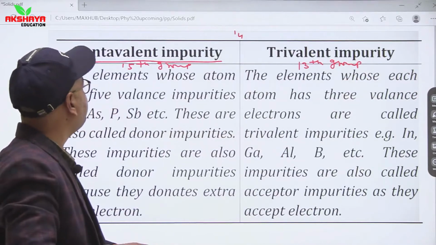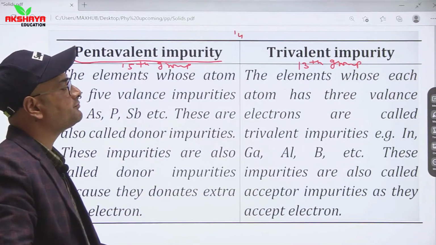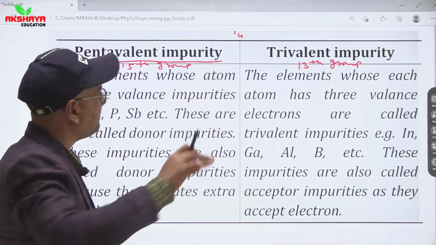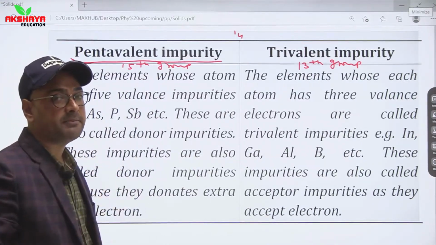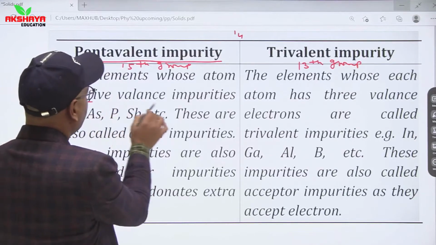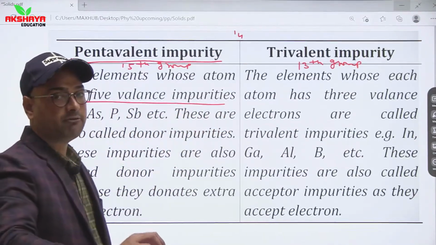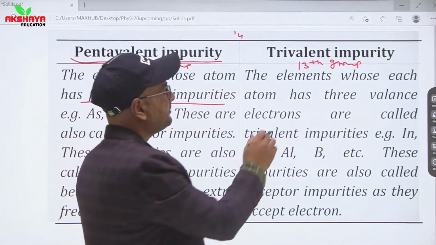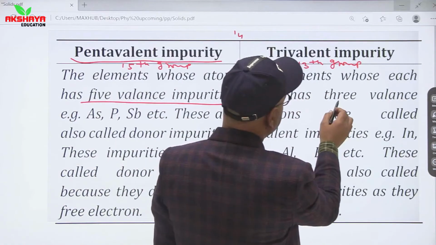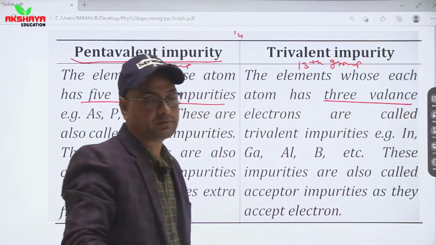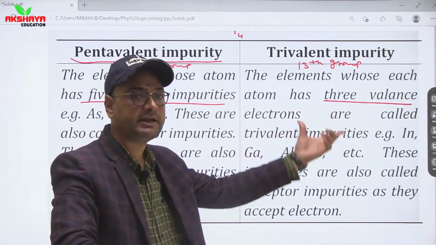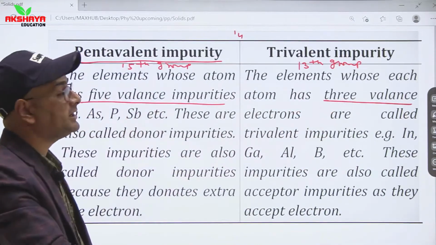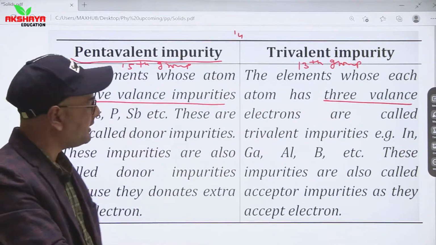So in 15th group and 13th group impurities, what is the main concept? 15th group elements have valency as 5, while 13th group elements have 3 valency. It means in trivalent impurities there are 3 valence electrons, while in case of pentavalent impurities there are 5 valence electrons.